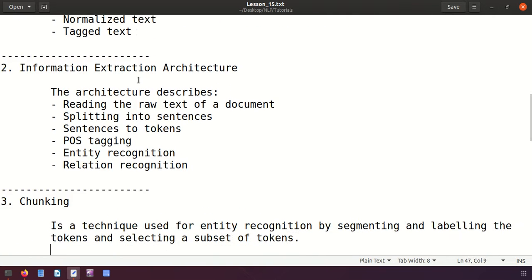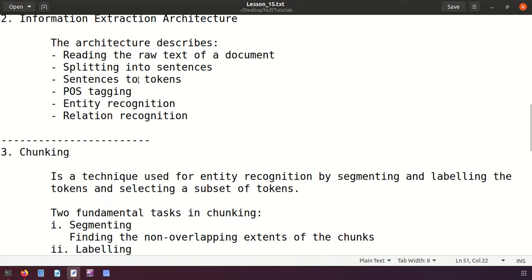Now let's see the second topic, information extraction architecture. What are the steps we have to follow here for information extraction? The first step is loading the data, which is called raw text or document, or reading it, right?